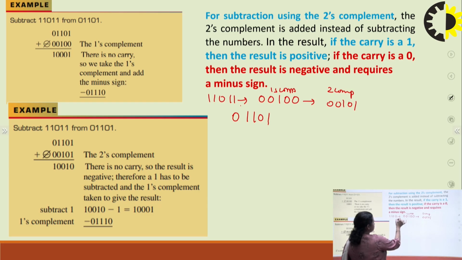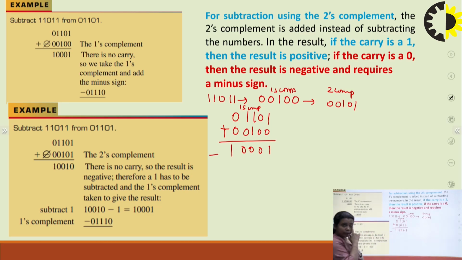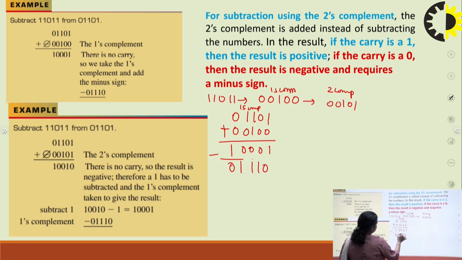So here I am using 1's complement method. So I will use this 0 0 1 0 0. So in addition you will get 1 0 0 0 1. So there is no carry. No carry means your answer will be negative. So you just use negative, and in case of 1's complement, for the final answer you just complement whatever you are getting and your answer will be this, right? This is in the case of 1's complement.